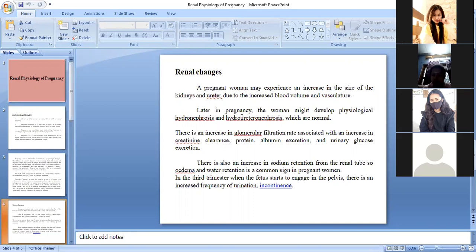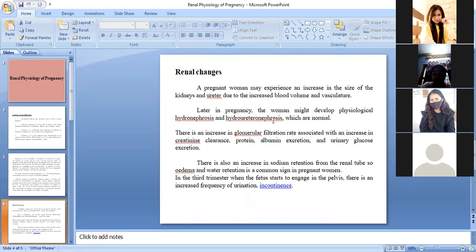Later in pregnancy, the woman might develop physiological hydronephrosis and hydroureteronephrosis, which are normal. Because of the increased size of the kidney and also the ureters, the pregnant woman may undergo hydronephrosis and hydroureteronephrosis, but this is normal.